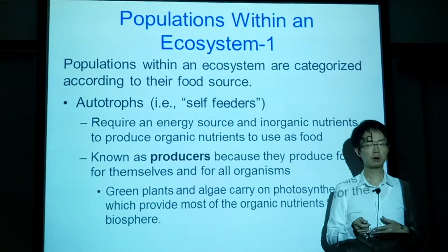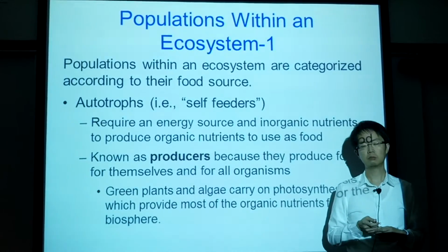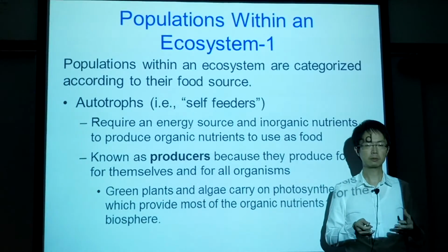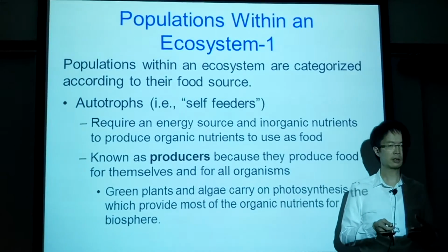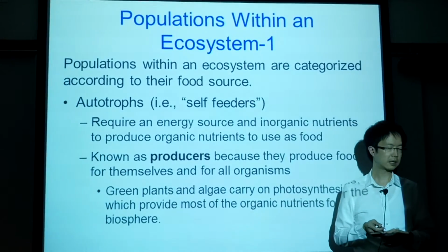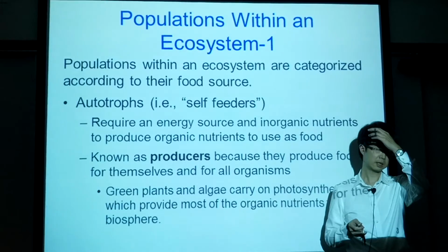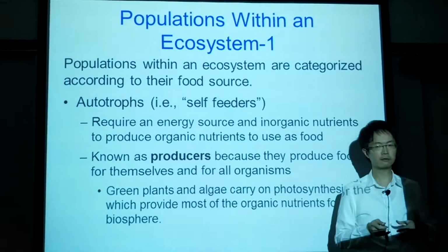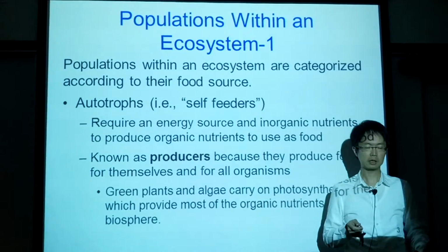So whenever we talk about autotroph, we are mostly talking about photosynthetic organism. Maybe plant, maybe algae, maybe some kind of a cyanobacteria. All these they can carry out a photosynthesis by themselves. As long as they have chloroplast, then they can do that.